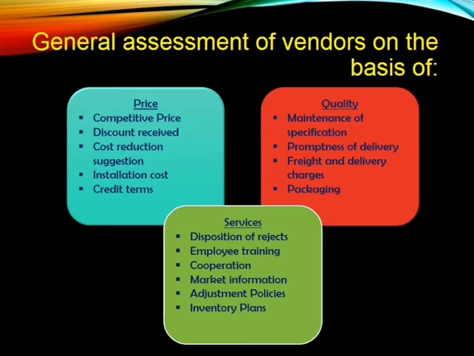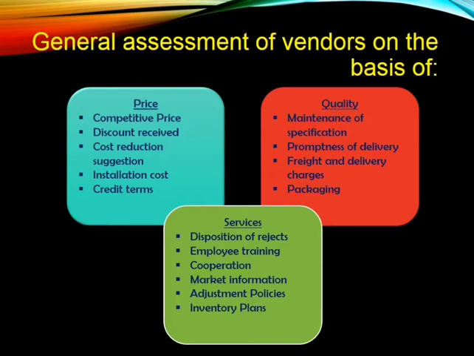So next to the price, we move on to the quality. So next part is quality here. Here we keep quality as the performance measurement. So first one is maintenance of specification. While you are going to purchase, you have specified this much quality I need, or this much specification I am going to need in the material. Once they satisfy those specifications, then we have some goodwill about the supplier. So we will frequently purchase from those vendors only. So the maintenance of specification is a must for the vendor.